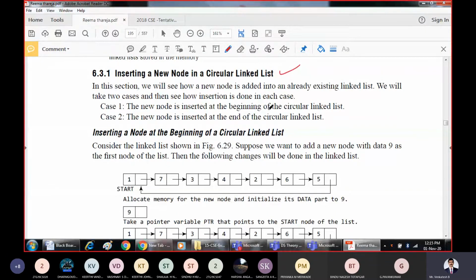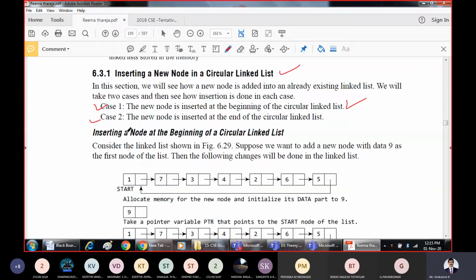So fundamentally we can do two things, because as it is a circle, it does not have any specific beginning and end. Case one, the new node is inserted at the beginning of the circular linked list. Case two, the new node is inserted at the end of the circular linked list. Only these are possible, because in between we cannot exactly define the position, but with the help of a specific node we can.